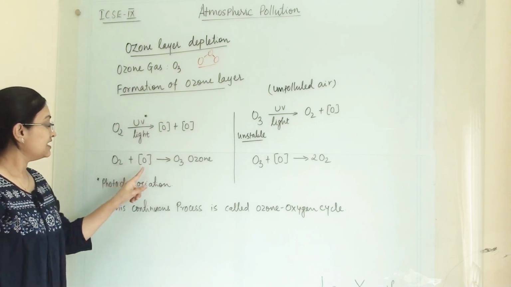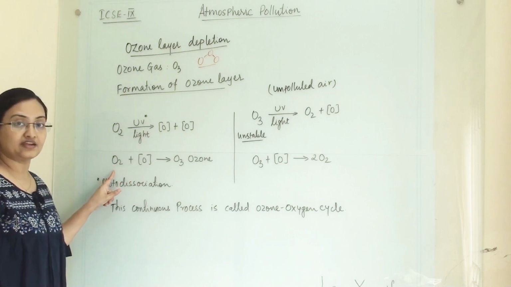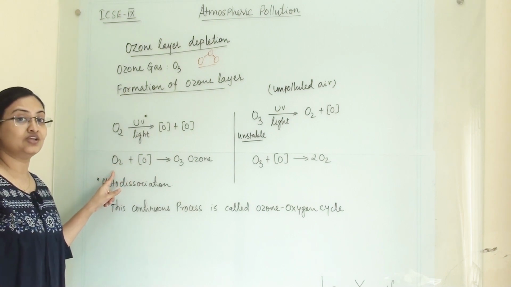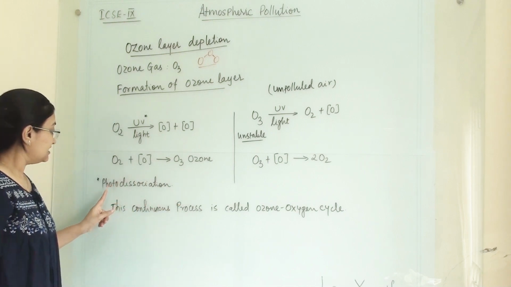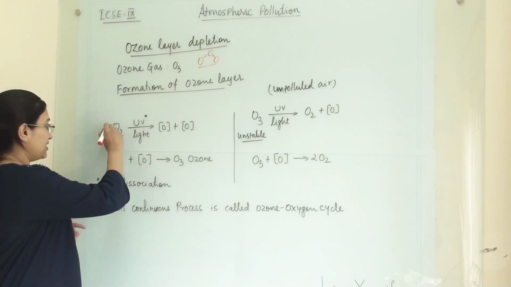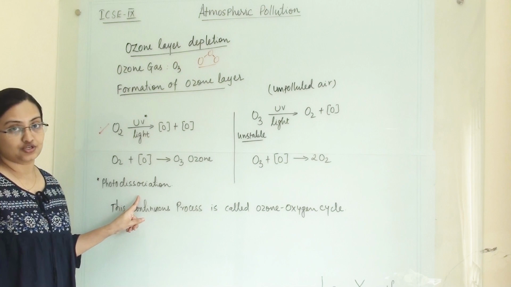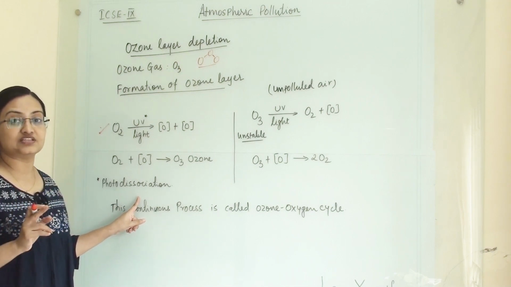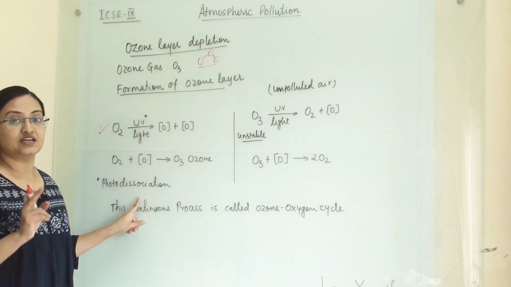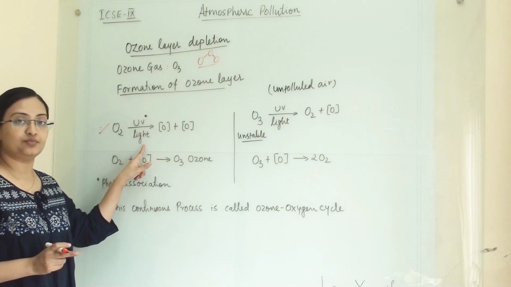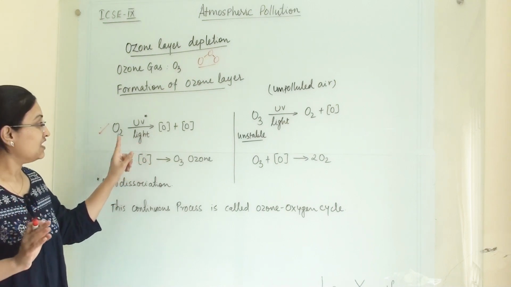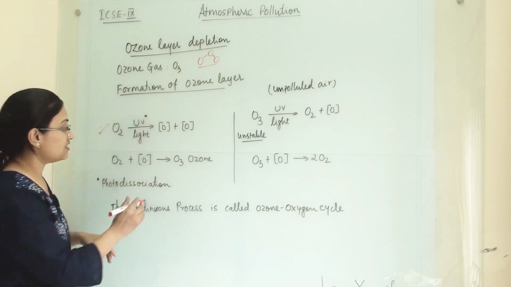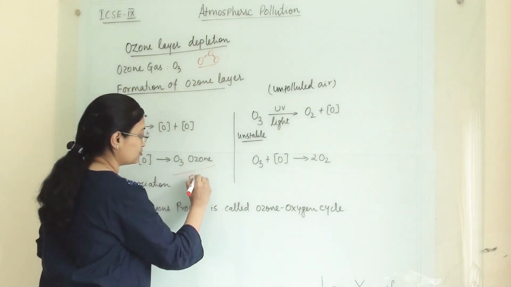So again this nascent oxygen will react with one of the oxygen molecules and form ozone. This reaction is known as photodissociation because it happens in the presence of sunlight and ultraviolet radiation. Now this is the formation of ozone.